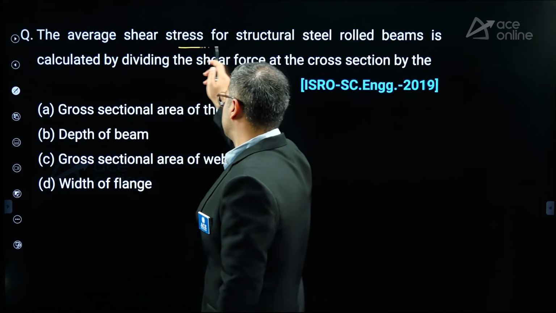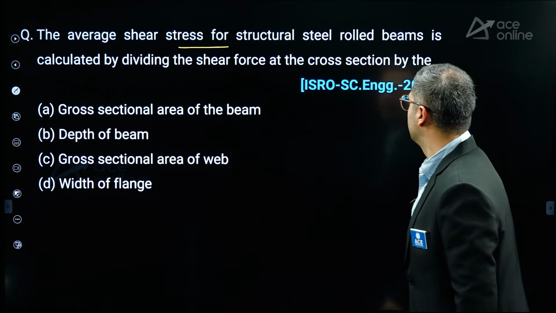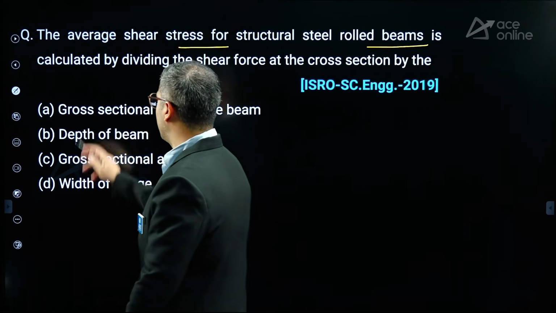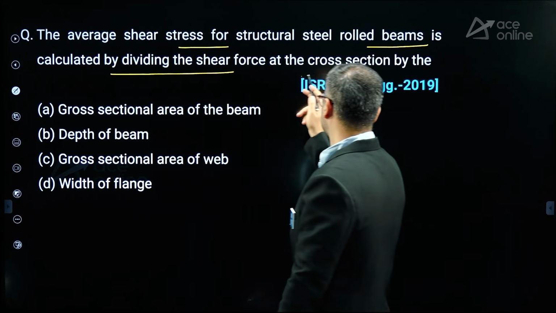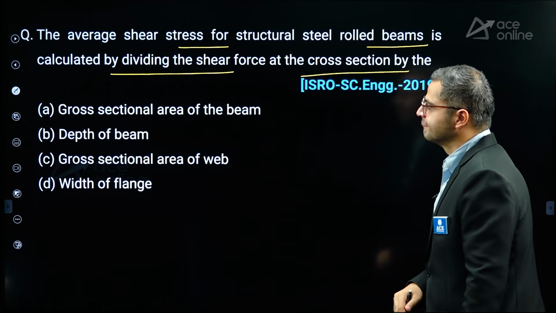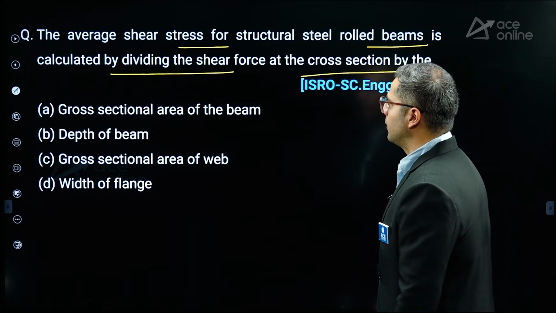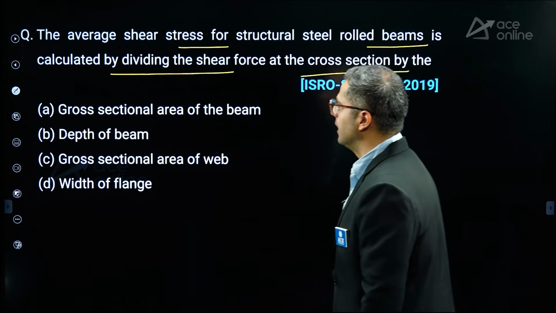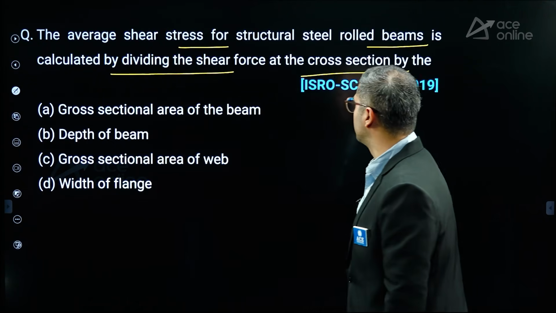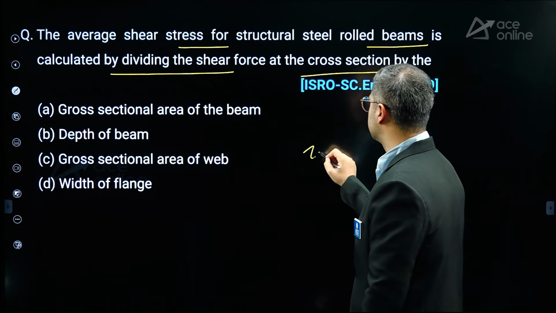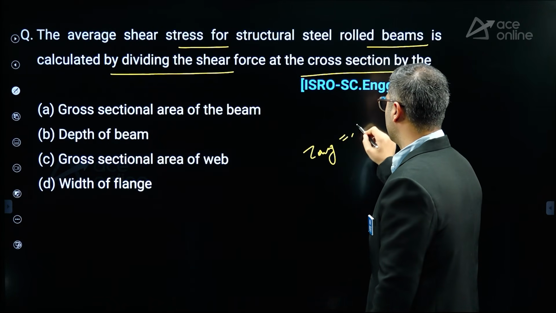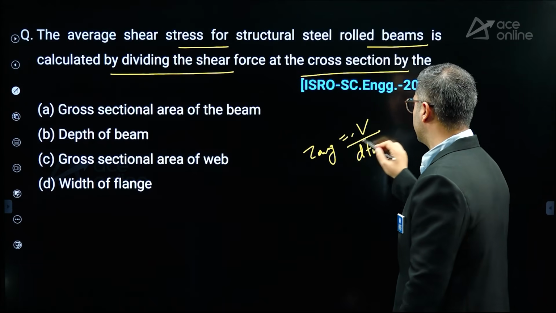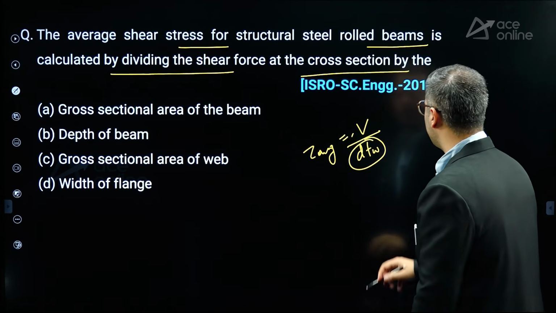So the average shear stress for the structural steel rolled beams is calculated by dividing the shear force at the cross section by the area. So average shear stress will be equal to this. Over here, this area is the web area.